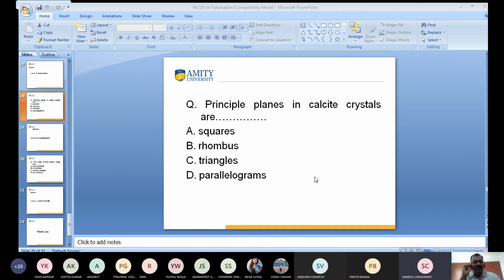Sir, the answer is D, parallelogram. I know. How did you get this answer? Did you study this? I want to know where you got the answer.